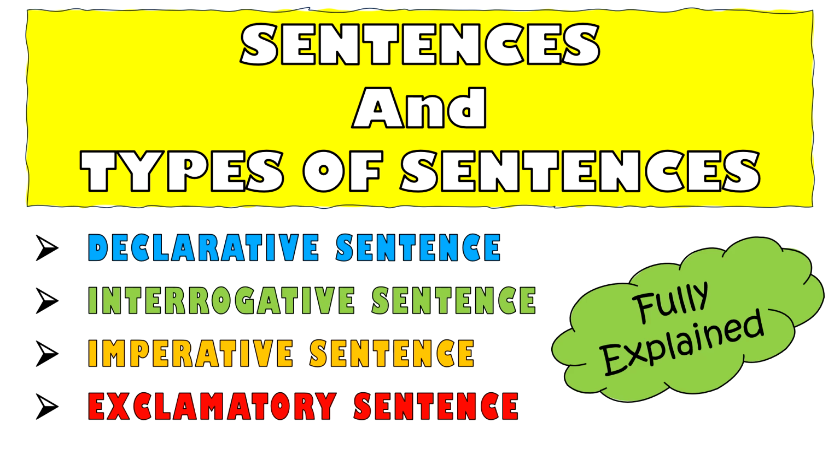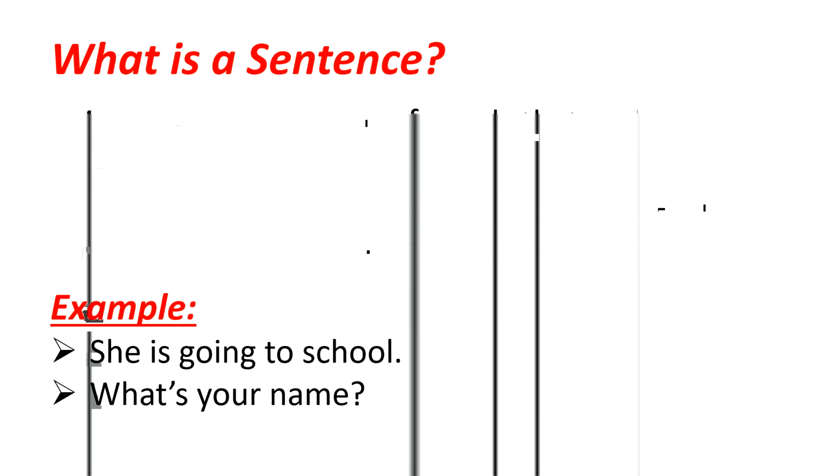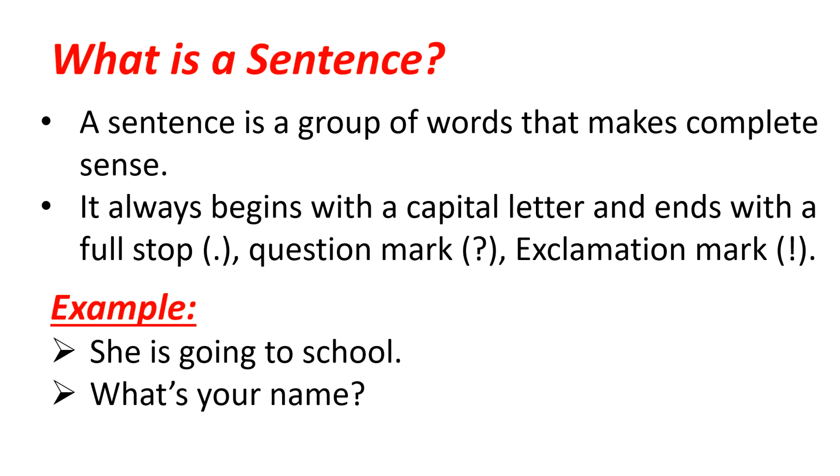This video is all about sentences and various types of sentences. What is a sentence? A sentence is a group of words that makes complete sense. It always begins with a capital letter and ends with a full stop, question mark, or exclamation mark. For example, she is going to school. What's your name?